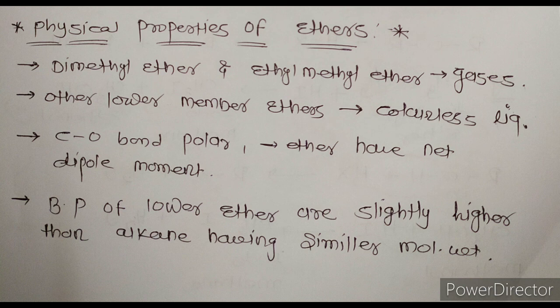Physical properties of ether. Dimethyl ether and ethyl methyl ether are in the gaseous state, while other lower members of ether are colorless liquids. Here in ether compounds, the C-O bond becomes polar, and due to this the ether compound possesses a net value of dipole moment. If we talk about the boiling point of ether, then the boiling point of ether is slightly higher than alkanes having approximately similar molecular weight.